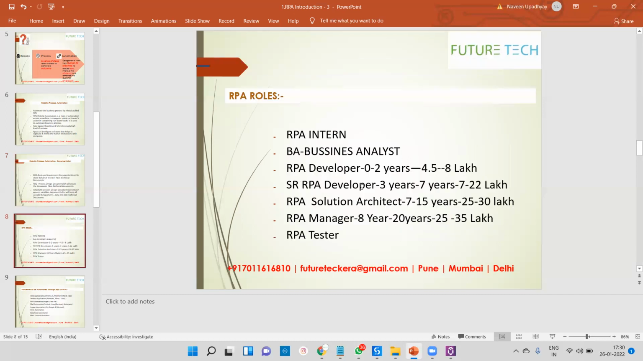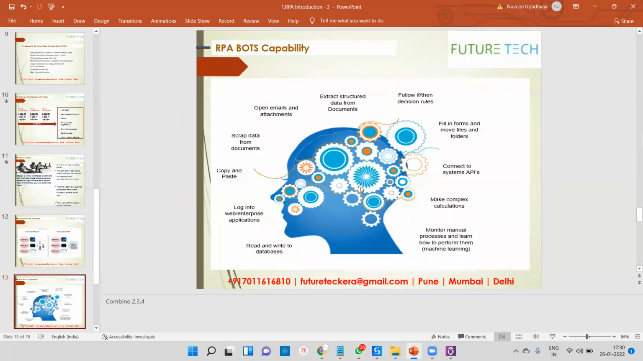Okay, so this is what we can go through inside RPA, and there we are able to automate these types of things.